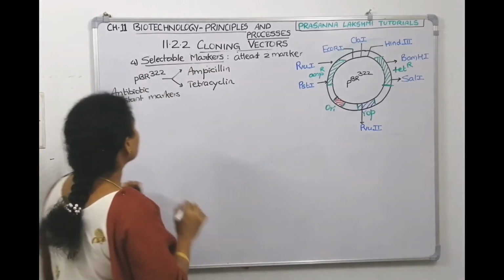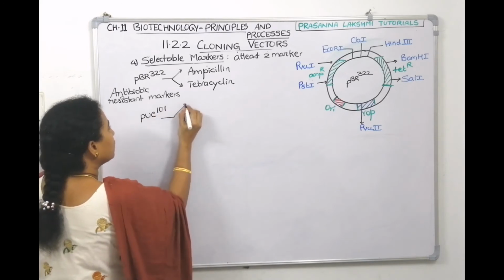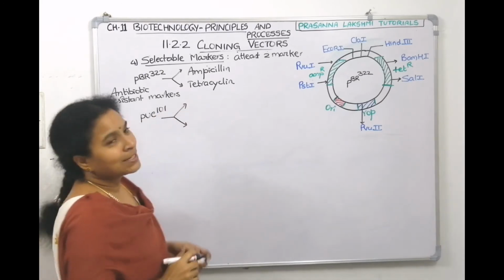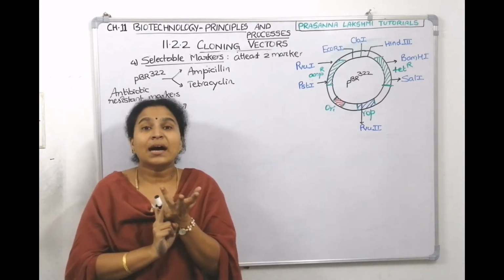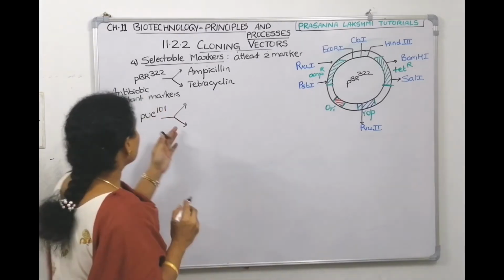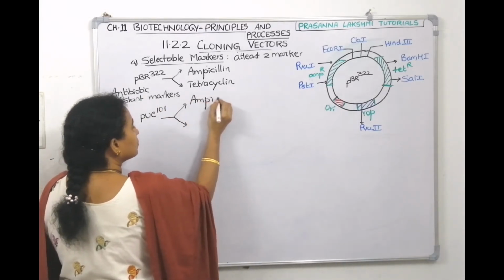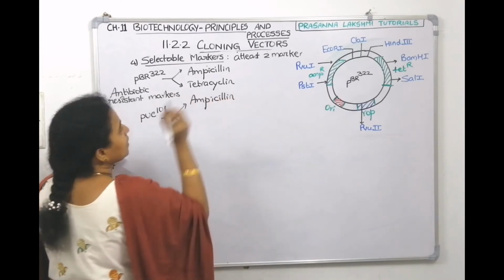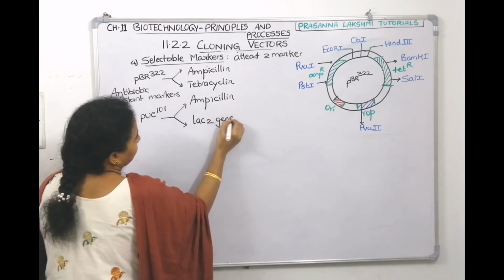Another vector is there. What is that? pUC vector, pUC8 or pUC101. It also has 2 gene markers. One gene marker is an antibiotic resistant gene marker. The other gene marker is an enzyme marker, the lacZ gene marker. So pUC has the ampicillin resistant gene marker and the lacZ gene marker.